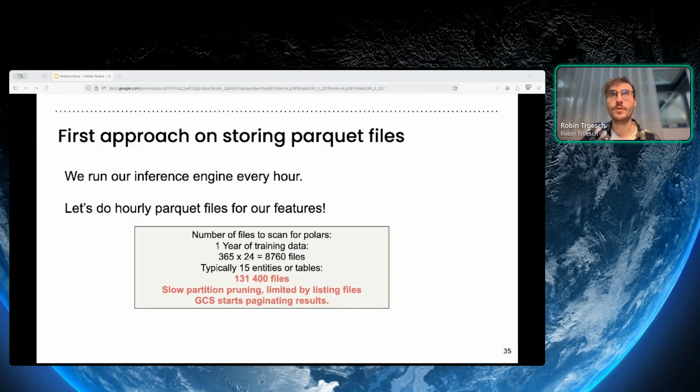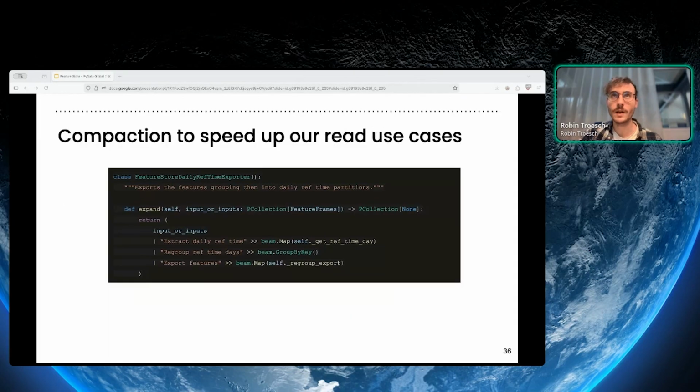And that resulted in Polars being quite slow at partition pruning, probably limited a bit by the ability of GCS to just list all the files, because it was starting to paginate results. And then Polars couldn't efficiently prune our files, and basically we ended up in a situation where we were trying to get or scan a lot of very small files, which was completely inefficient.